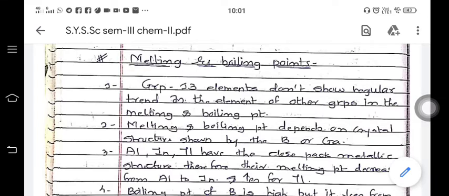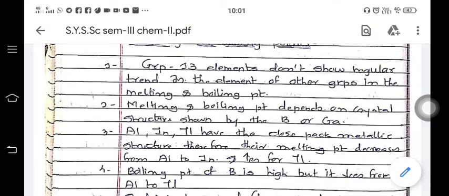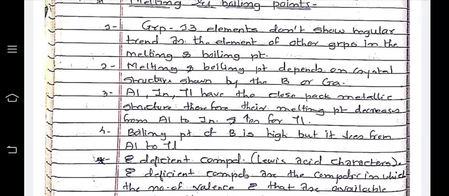Continuing the lecture. Group 13 elements do not show the irregular trend seen in other groups in the melting and the boiling points. Melting and boiling point depend on the crystal structure shown by boron or gallium.